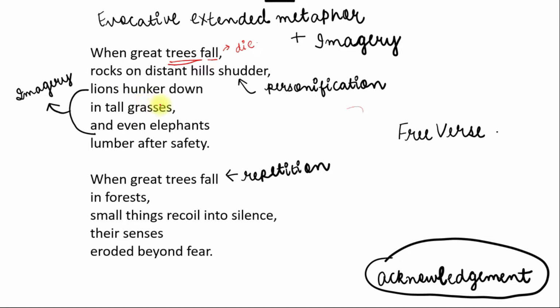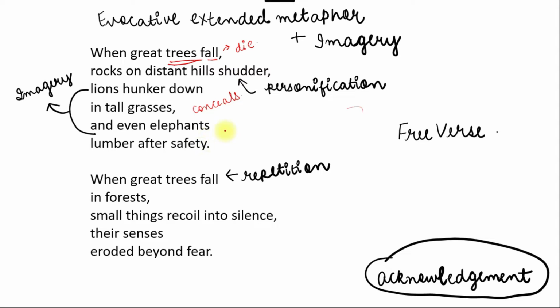So it is hiding itself in tall grasses, which shows primal unease. Primal is a very basic feeling. So such majestic animals are concealing themselves in tall grasses, and elephants, known for their size and stability, even they look for safety.